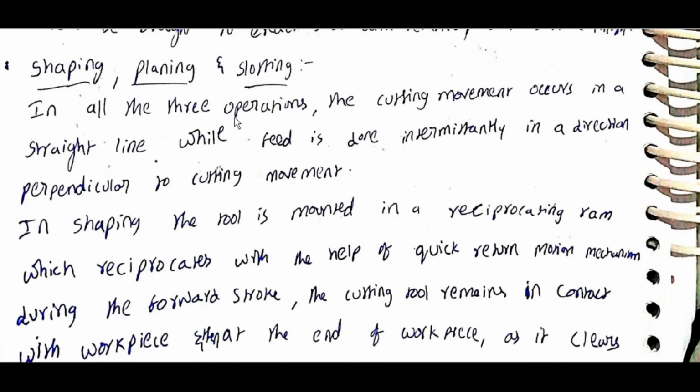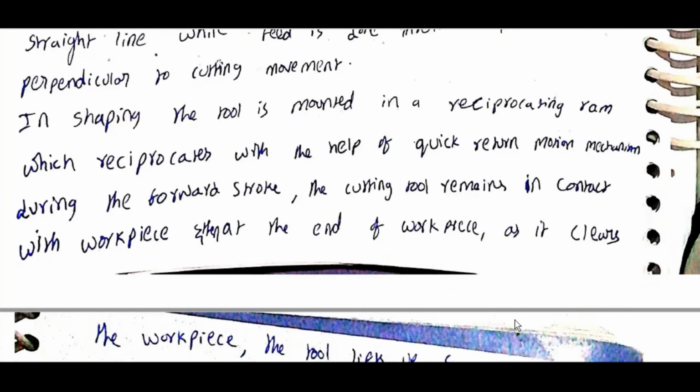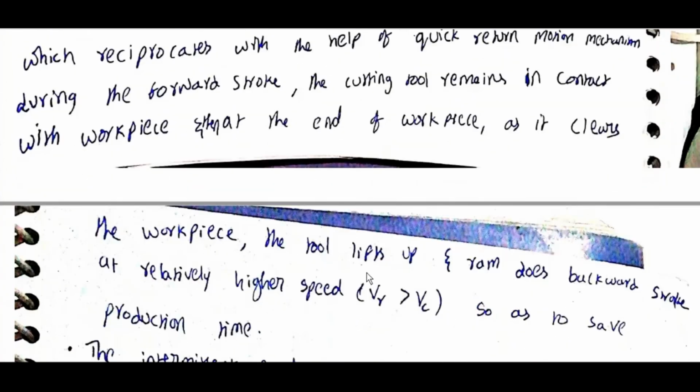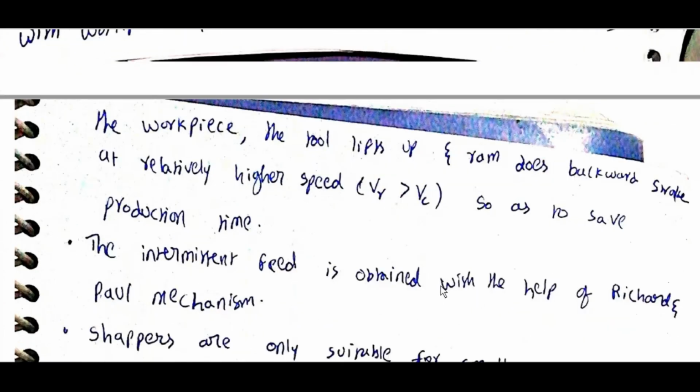In shaping, the tool is mounted on a reciprocating ram which reciprocates with the help of a quick return mechanism. During the forward motion the cutting tool remains in contact with the workpiece, and then at the end, as it clears the workpiece, the tool lifts and the ram does a backward stroke at relatively higher speed, VR greater than VC, so as to save production time.